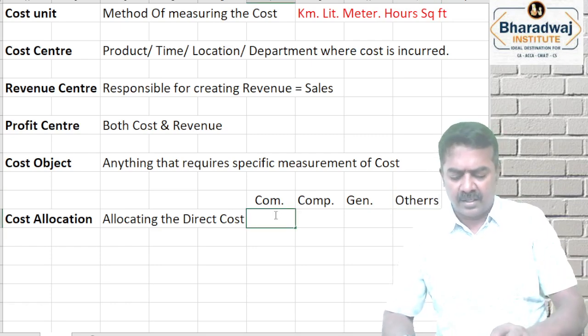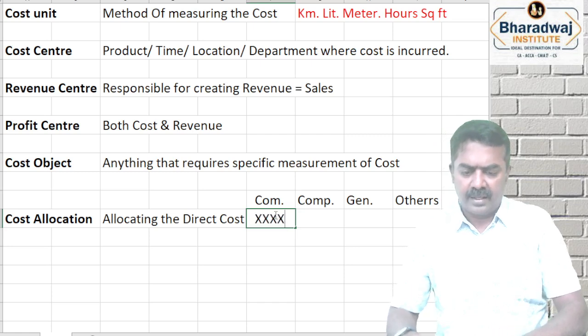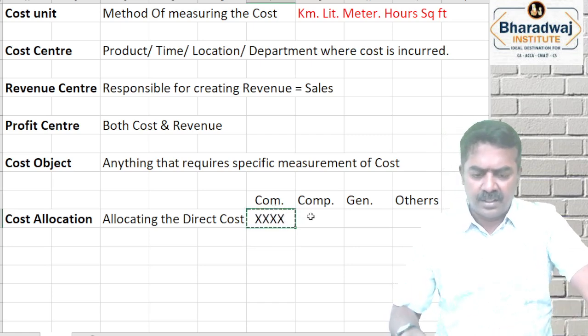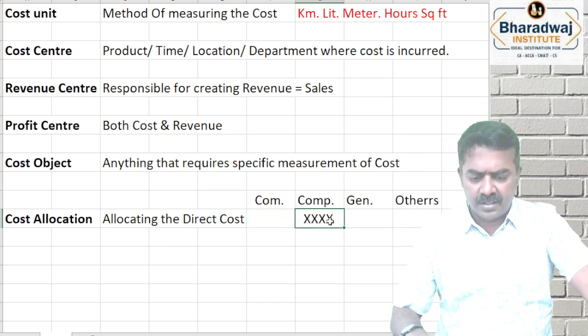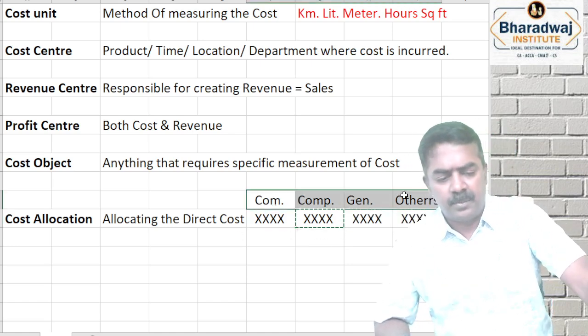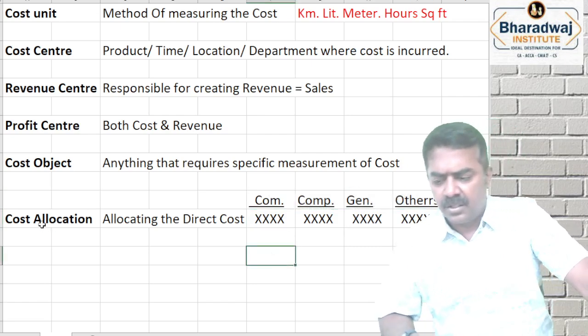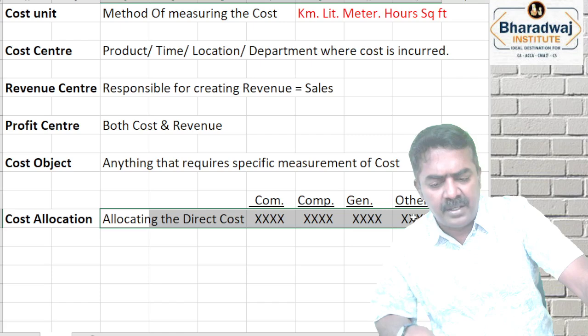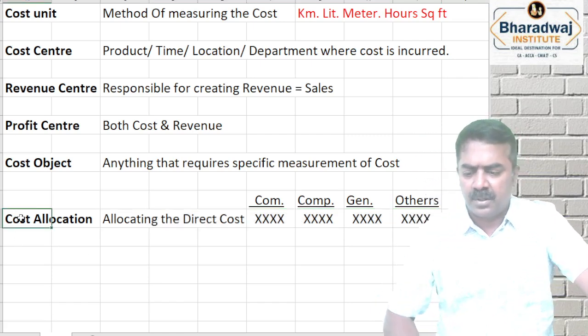Direct cost you will allocate. Examples of direct cost: lecturer salary, laboratory charges, departmental activity expenses, departmental culturals, departmental seminar and other expenses. So direct cost will be directly allocated. That is called which one?